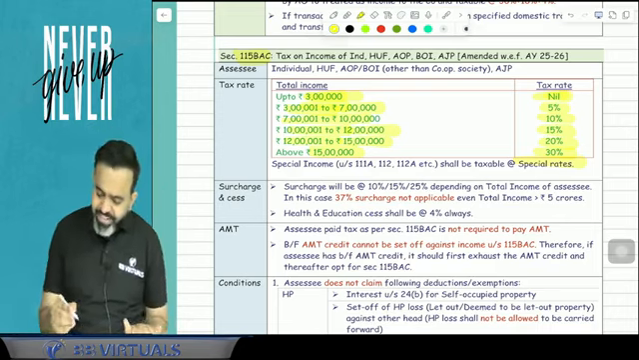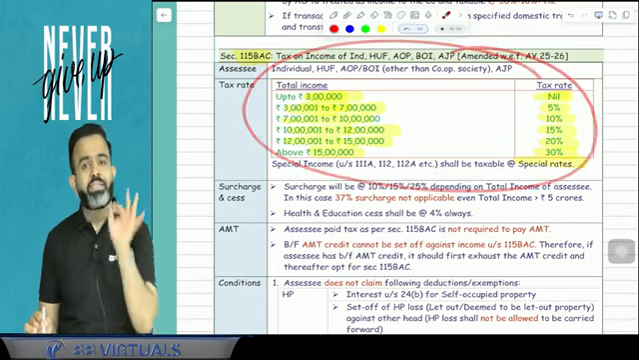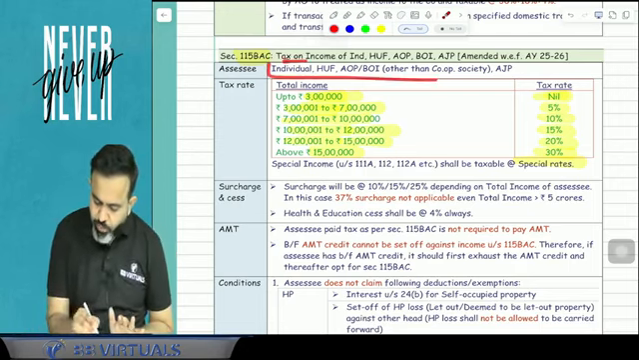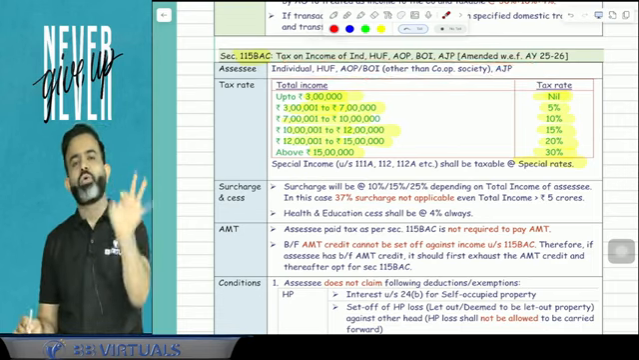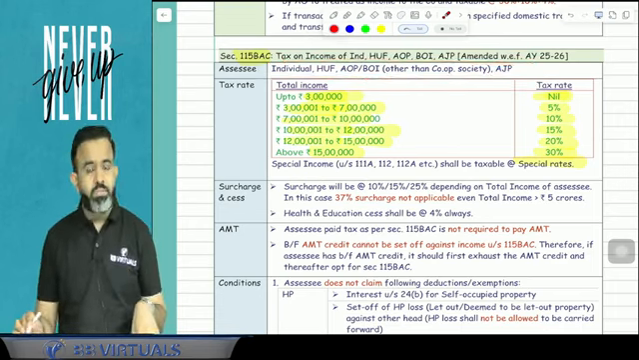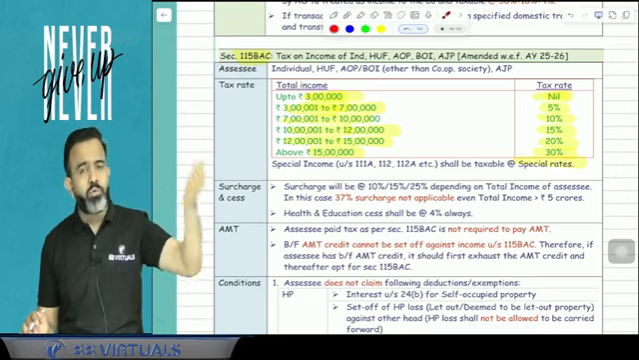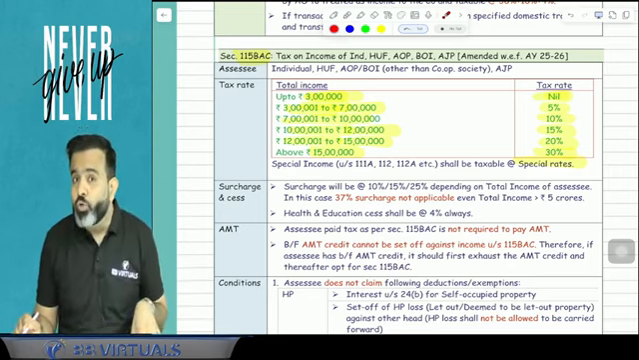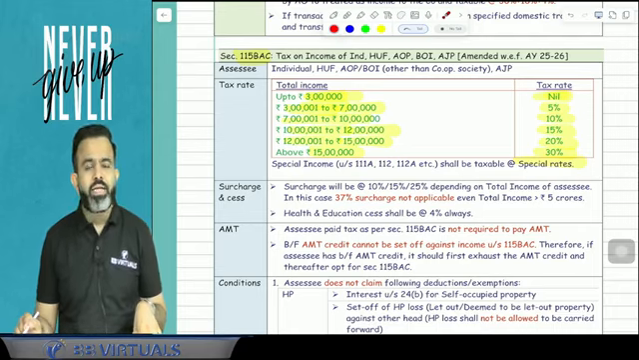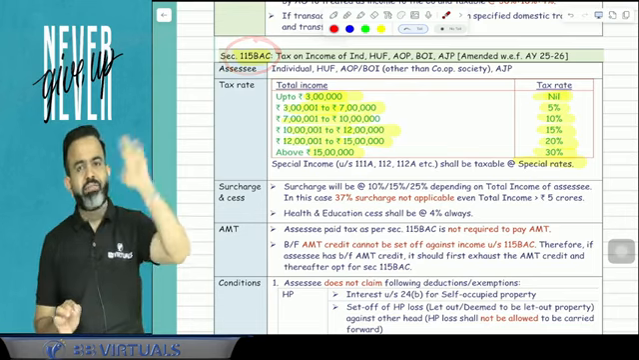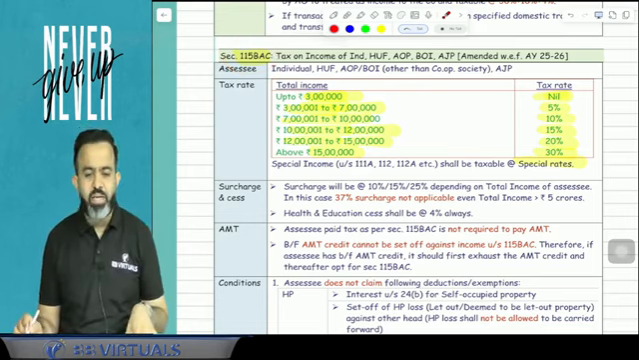The answer is no, guys. In this particular section, your surcharge depends on your total income. In case of individual, HUF, AOP, BOI, artificial juridical person, surcharge depends on the total income. If total income is up to 50 lakh rupees, there is no surcharge. If total income is more than 50 lakh to 1 crore, surcharge is 10%. More than 1 crore up to 2 crore, surcharge is 15%. More than 2 crore, surcharge is 25%. Guys, here 37% surcharge is not applicable, in any case. So if you opt for 115BAC, then 37% surcharge is not applicable. Maximum surcharge can be 25%.